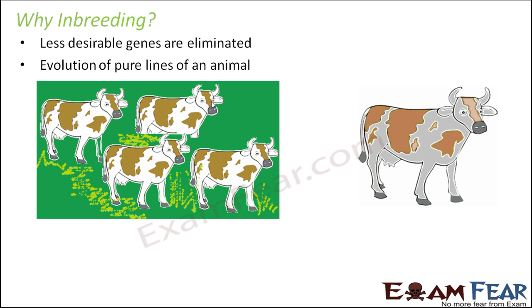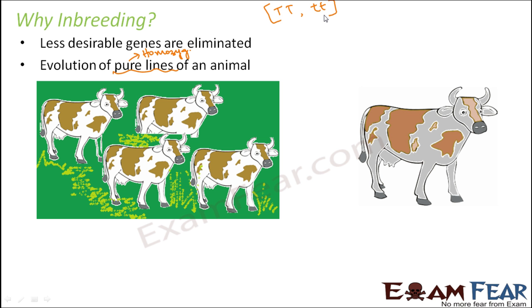Now when inbreeding is taking place generation after generation, homozygous individuals will be formed. So pure lines are nothing but homozygous individuals. You remember Mendel's experiments? Even before he started his experiment with the pea plants, he first created pure lines for both tall plants and dwarf plants. That is, homozygous tall plants and homozygous dwarf plants were created even before he could start his actual experiment. Before crossing the tall with the dwarf plants, pure tall plants were obtained.